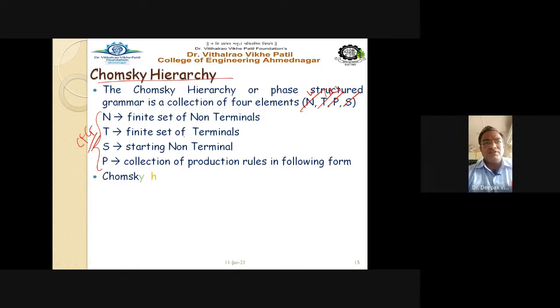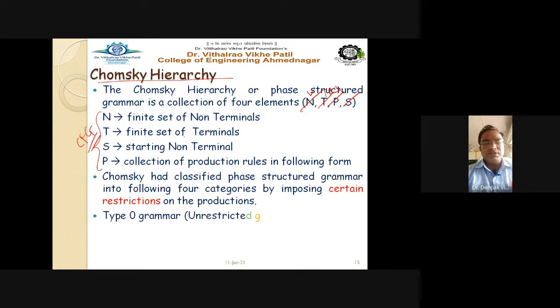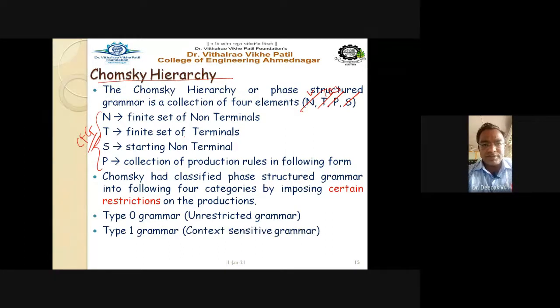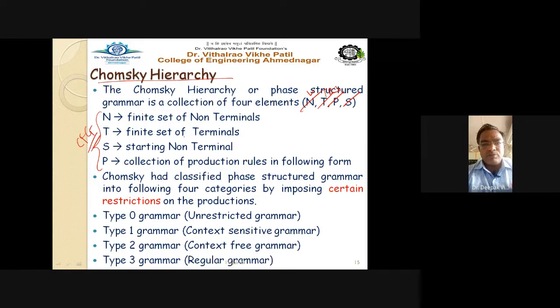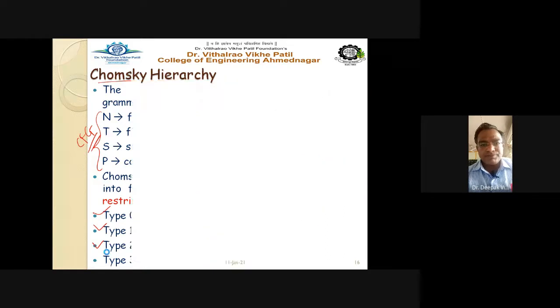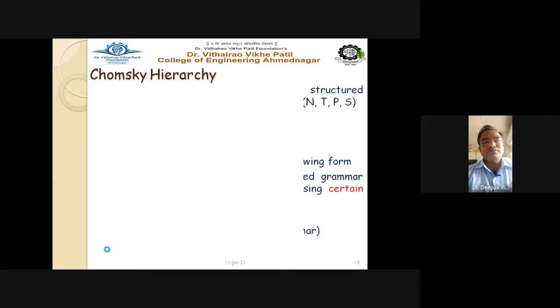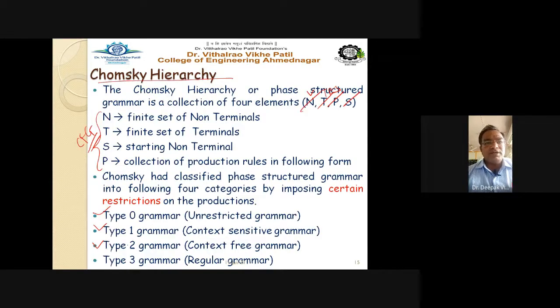In this hierarchy, Noam Chomsky, the inventor of the CNF, classified the phrase structure grammar into the following 4 categories by imposing certain restrictions on the production. So the scientist has given 4 types of grammar. Grammar is categorized into 4 different types: type 0 grammar, type 1 grammar, type 2 grammar, and type 3 grammar.